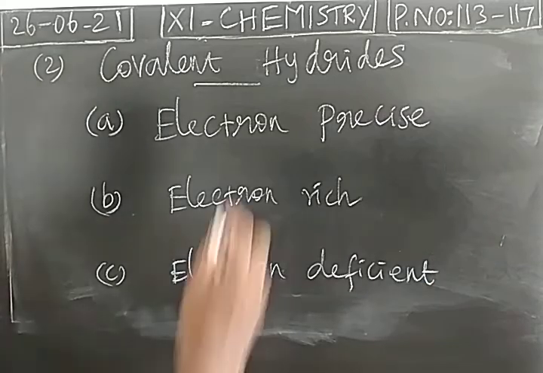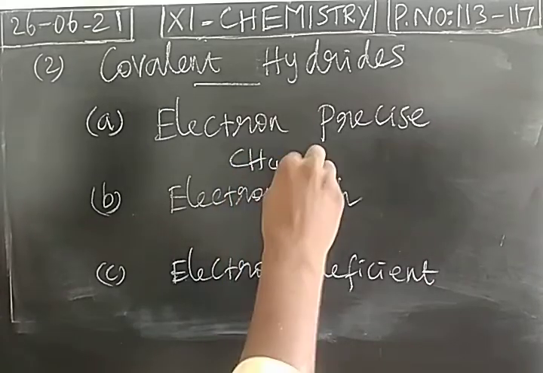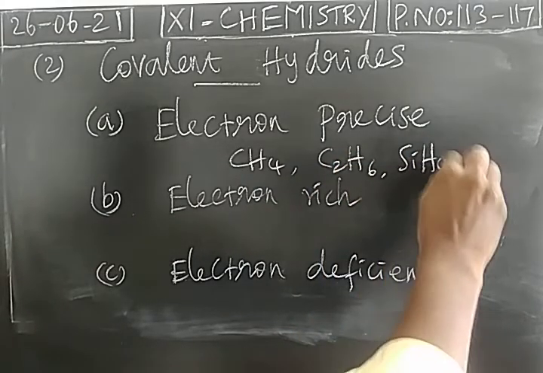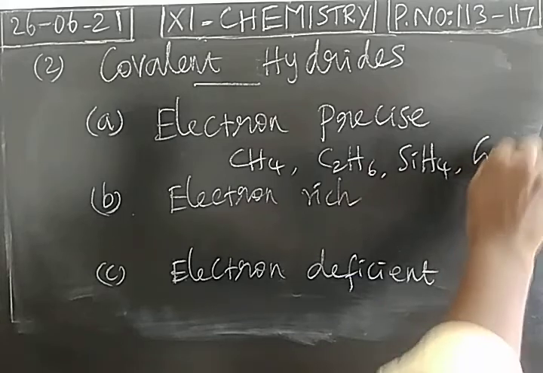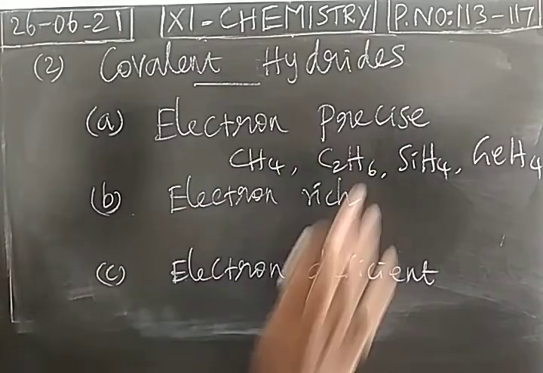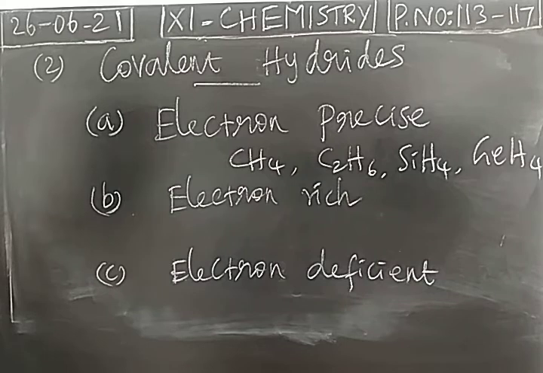So consider methane or ethane, silicon tetrahydride or germanium tetrahydride. These are examples of electron precise hydrides. All the electrons are utilized for covalent bond formation.